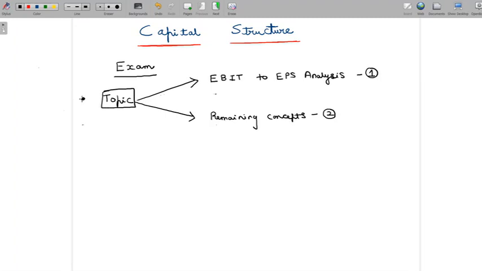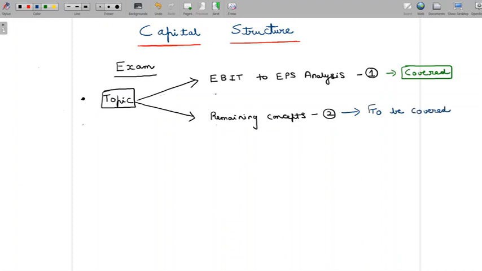Now, the reason I am breaking up this topic into two parts is, one, I would like to tell you that one of these two parts we have already covered earlier. In fact, we have covered the first part, which is called EBIT to EPS analysis. We have already covered this. And what we are going to be focusing on right now is the second part, which is the remaining concepts.